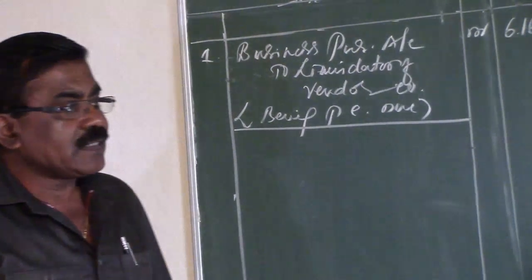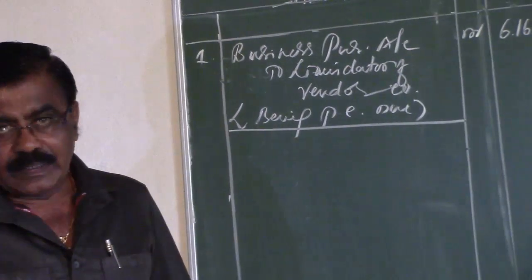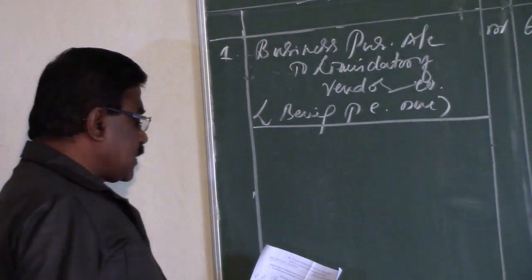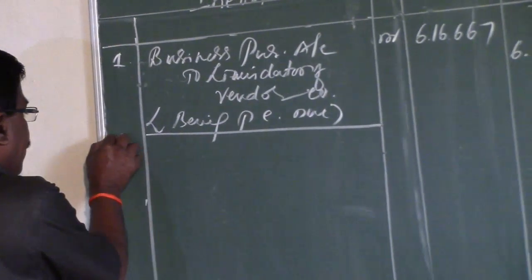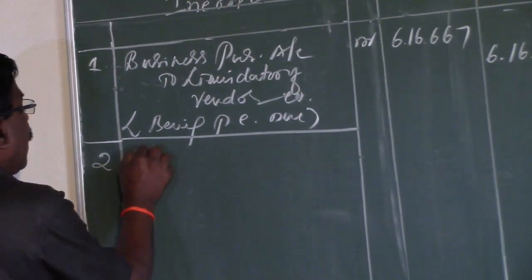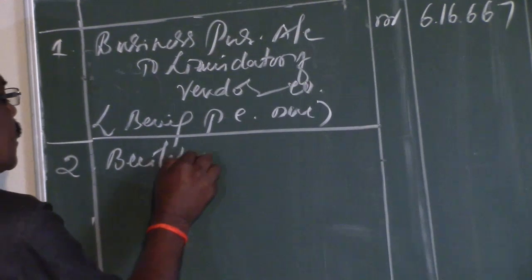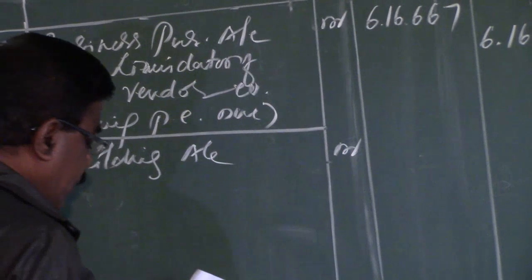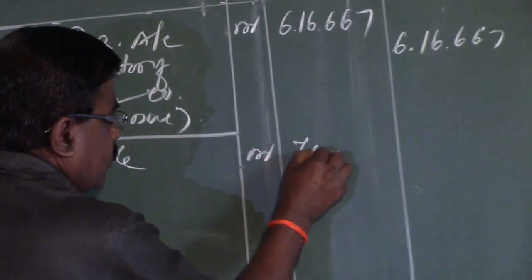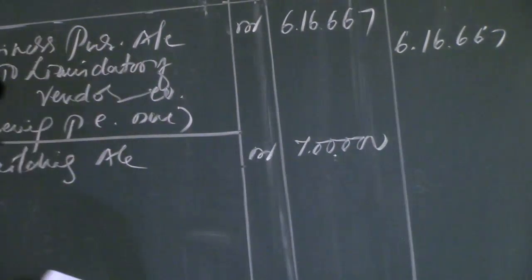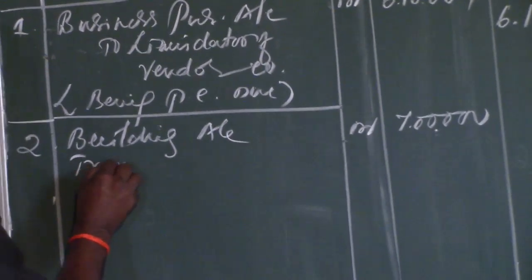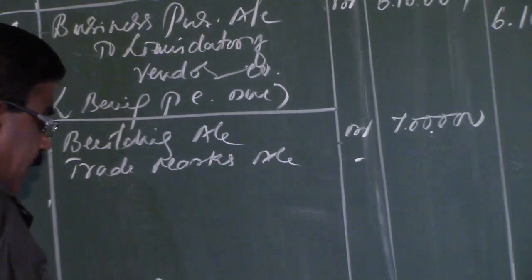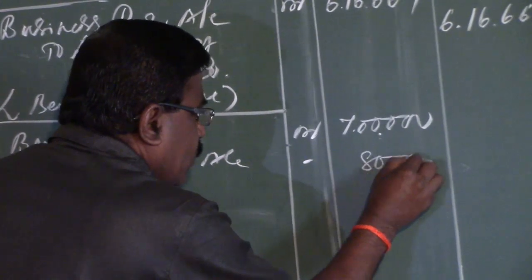Hence in the journal entry, first of all, we have to debit the assets taken over by the purchasing company. As per the balance sheet, the saleable assets are, one, buildings account debit, the book value of the building is rupees 7 lakhs. Then trademarks account debit rupees 80,000.